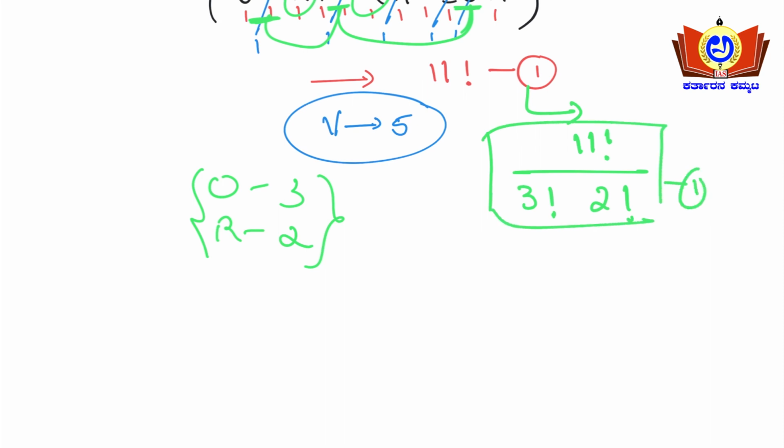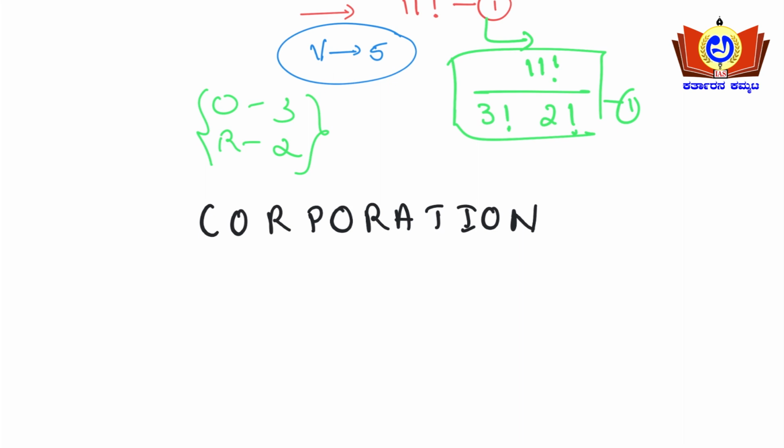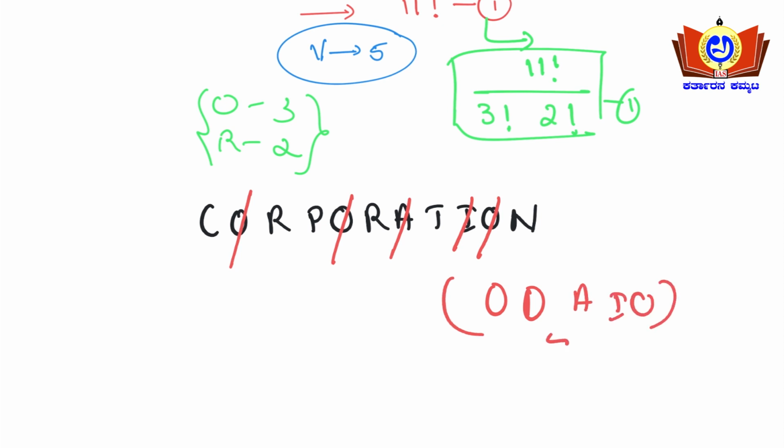So in the second condition, the vowels shall be grouped together, right? So I'll write once again here, CORPORATION. Okay, so how many vowels are there? O, O, A, I, O. So I'll write the vowels here: O, O, A, I, O. So 5 vowels are there. So what are the remaining letters here? C, R, P, R, T, N.